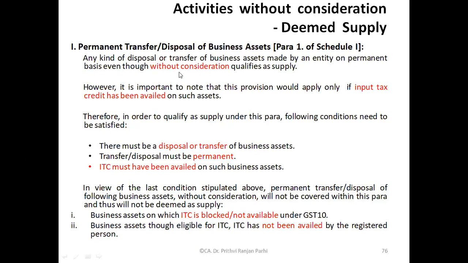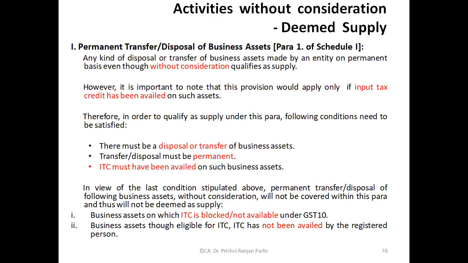We know what is the concept of input credit, right? We had done a small project on that also, how input credit can be adjusted. Only when ITC has been availed, then only permanent transfer or disposal of business asset without consideration shall be regarded as supply. Okay. So if I summarize this thing, there are 3 conditions I have to check.